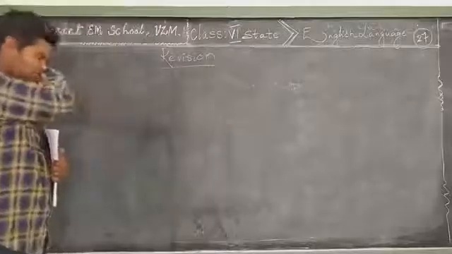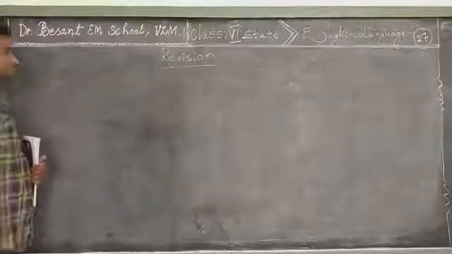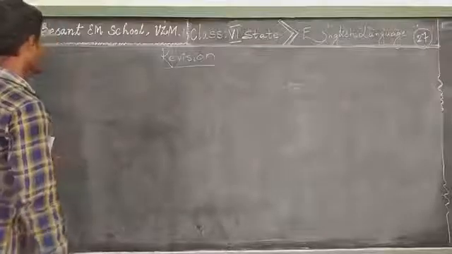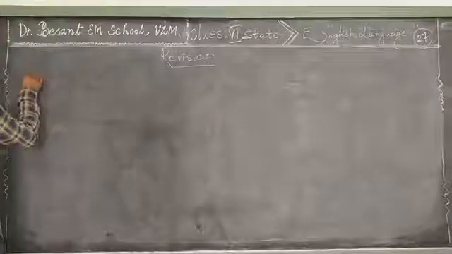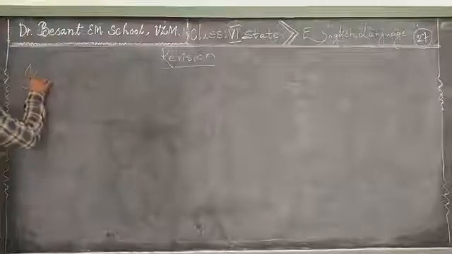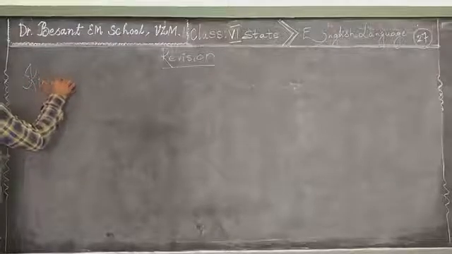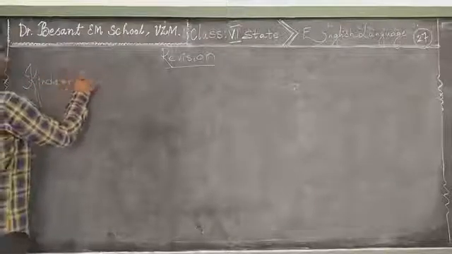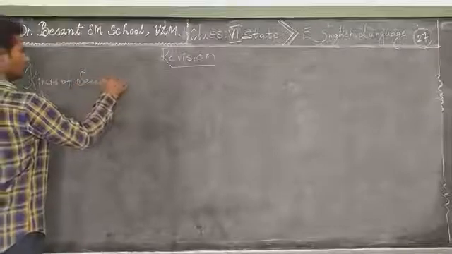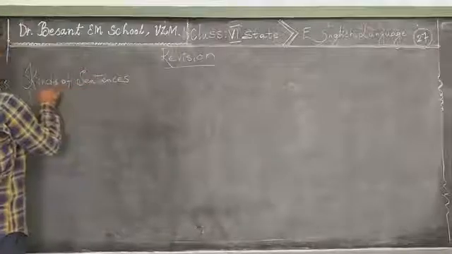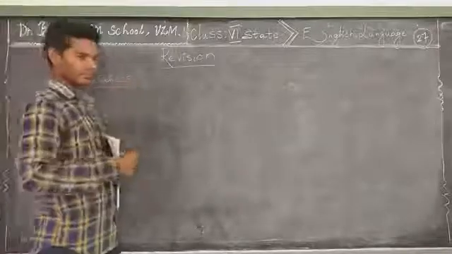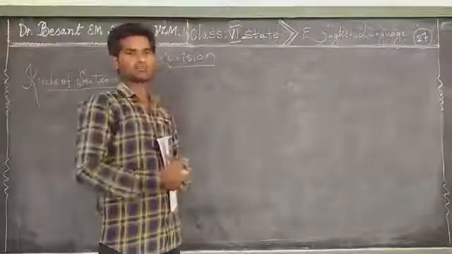Now let me present a topic called, for example, kinds of sentences. Dear children, in the examination, they will not put any titles or headings.